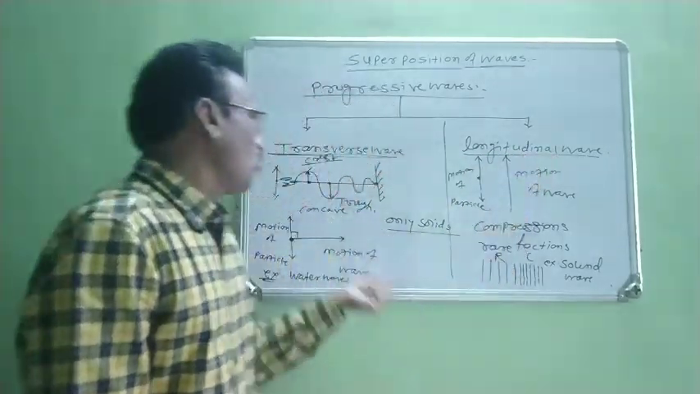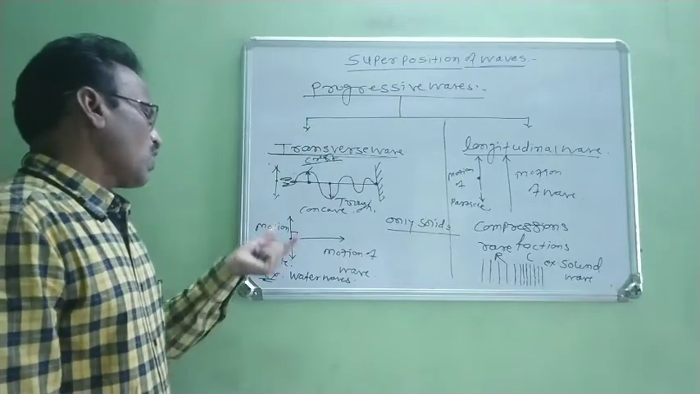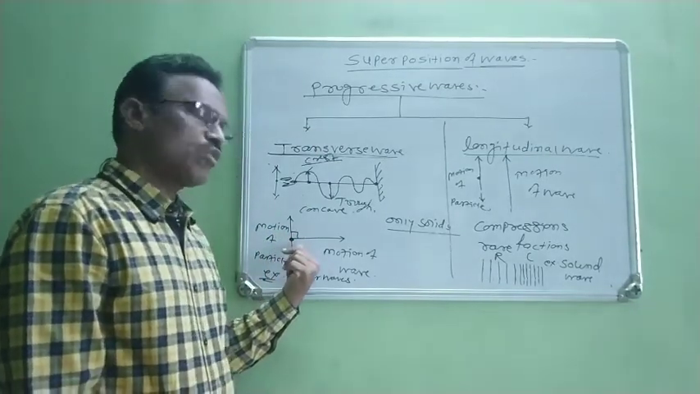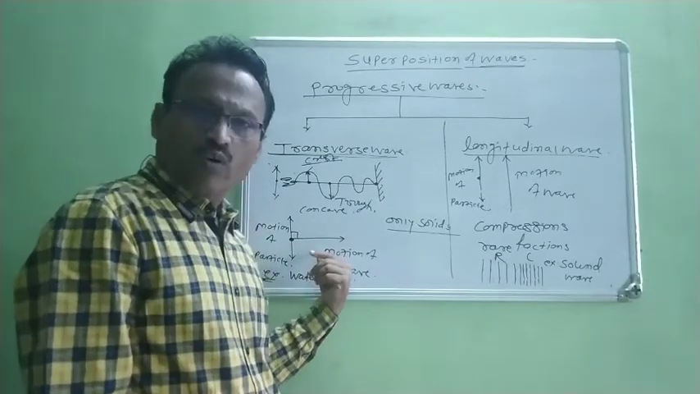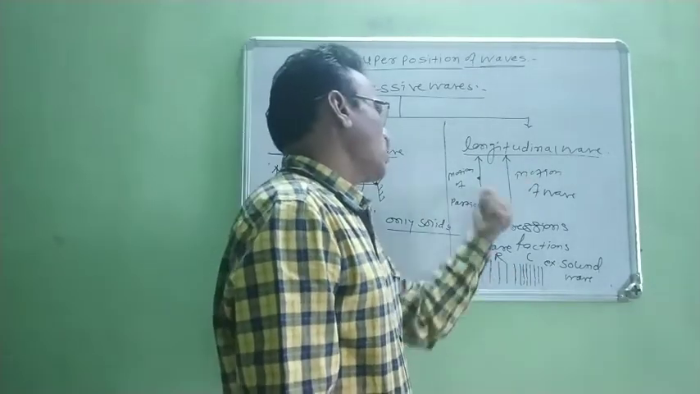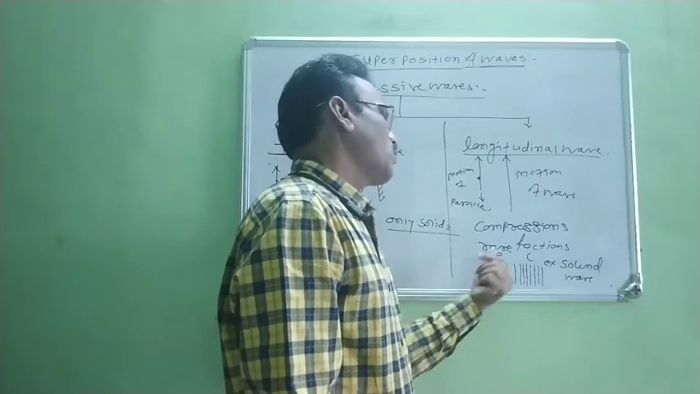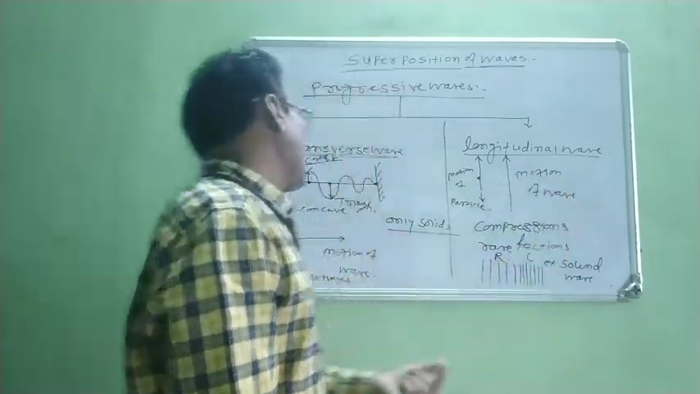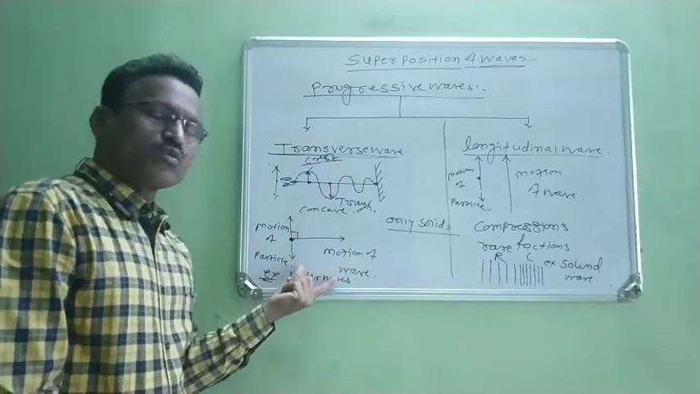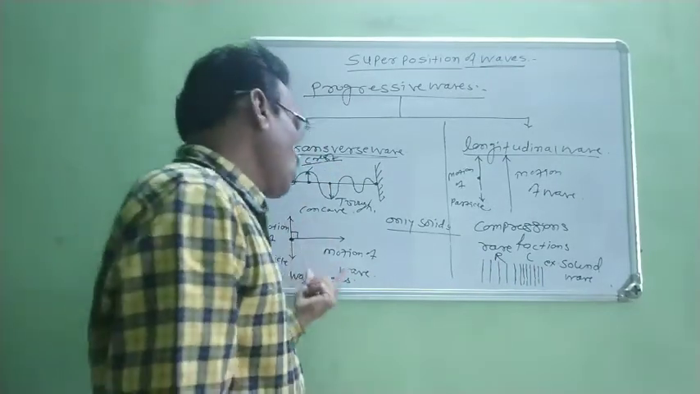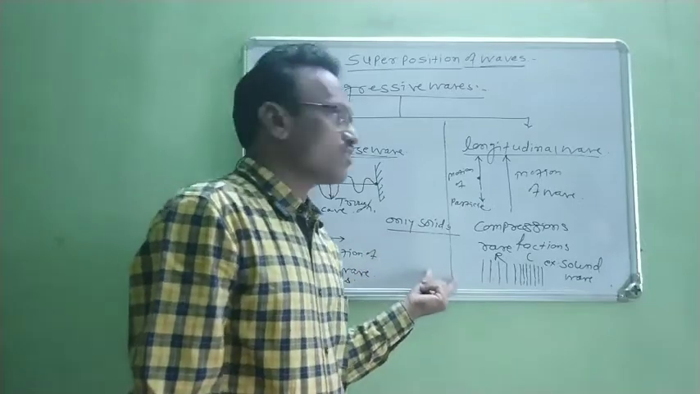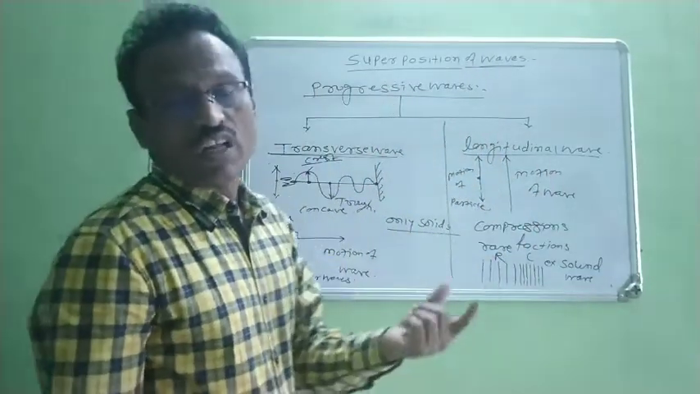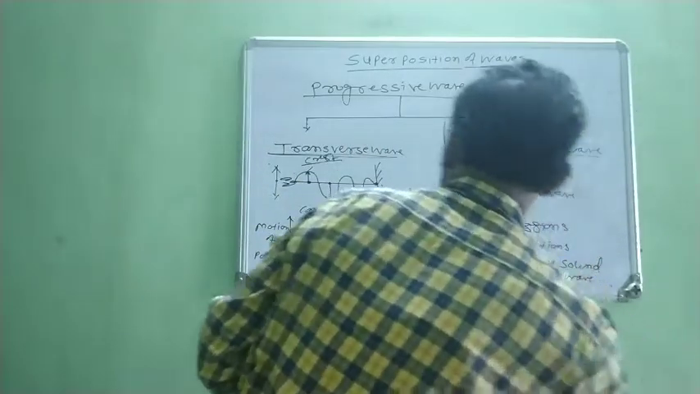In this way, we study progressive waves are classified into two types: transverse wave and longitudinal wave. Now, in transverse wave, the direction of vibration of particles of the medium is always perpendicular to the direction of propagation of the wave. In longitudinal wave, the direction of vibration of particles of the medium is always parallel to the direction of propagation of the wave. Transverse waves can travel through solids only. They cannot travel through liquids and gases, but longitudinal waves can travel through solids, liquids as well as gases.